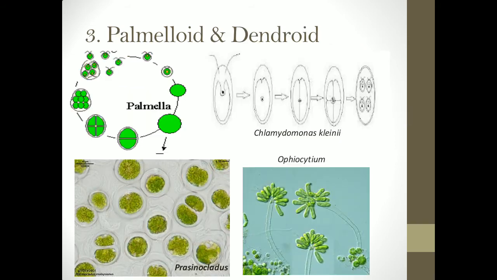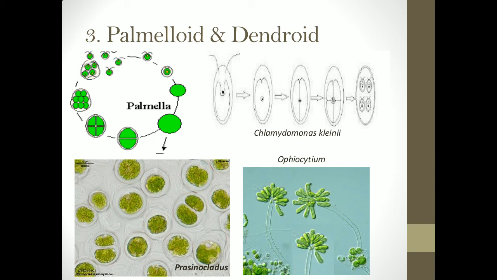Our third type of thallus is the palmelloid and the dendroid type of thallus. Now, in some algae, during asexual reproduction, there is a particular stage called the palmella stage. This is a temporary stage in the life cycle of that particular alga, wherein the protoplast of the parent cell keeps dividing and forms a number of daughter cells.